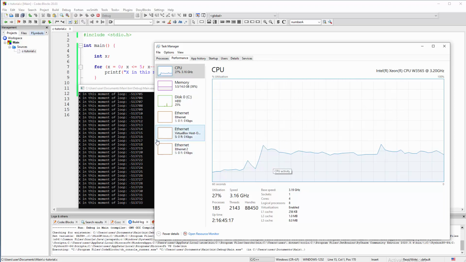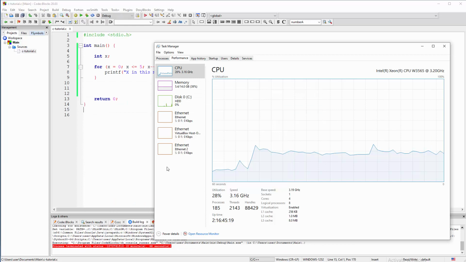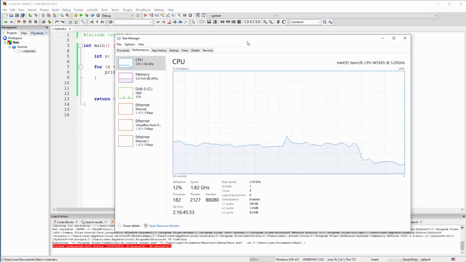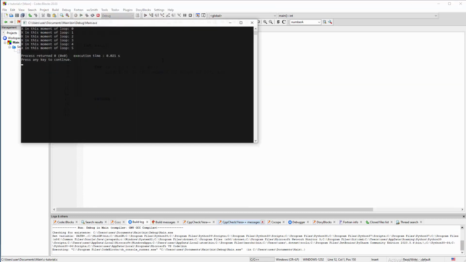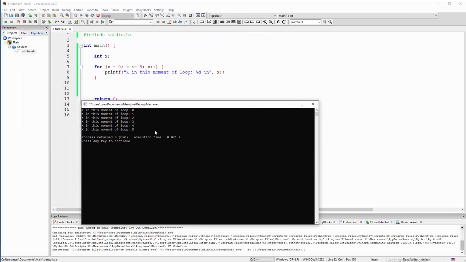Anyway, let's kill it. See, it's going back to normal, slowly, but it's reaching normal operation of 10 or 12% usage. So that's cool. That's something you need to pay attention to. So basically, find a very quick way to kill your application in the task manager, whatever it's called these days. But anyway, this is the correct loop. This is a normal, correct loop with good intentions.